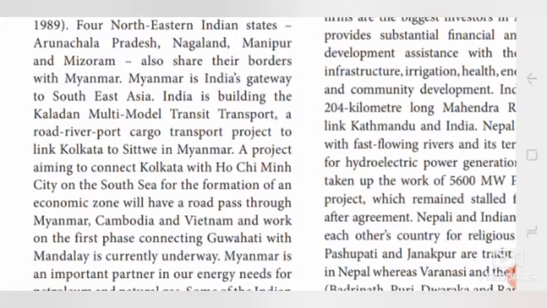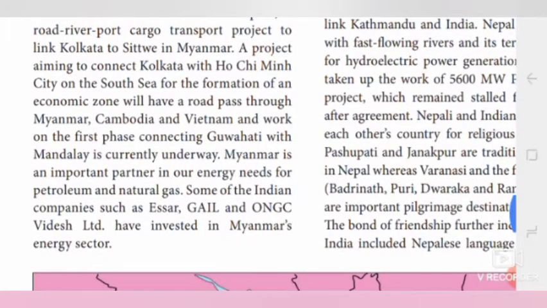India is building the Kaladan multi-modal transit transport. It is a road, river, port, cargo transport project to link Kolkata to Sittwe in Myanmar. It is a project aiming to connect Kolkata with Ho Chi Minh City on the South China Sea. For the formation of an economic zone, we will have a road passing through Myanmar, Cambodia, and Vietnam. Work on the first phase connecting Guwahati with Mandalay is currently underway. So now the project is going on.